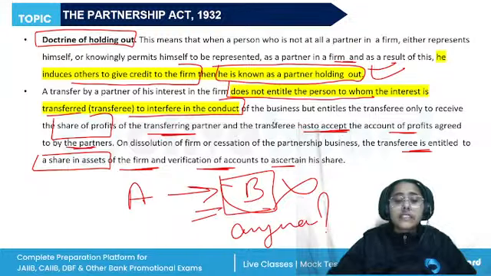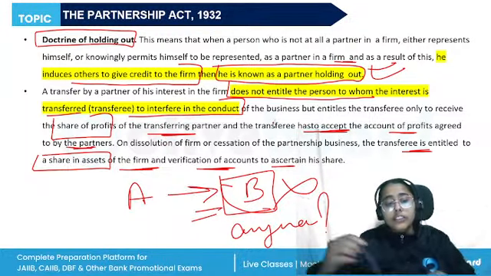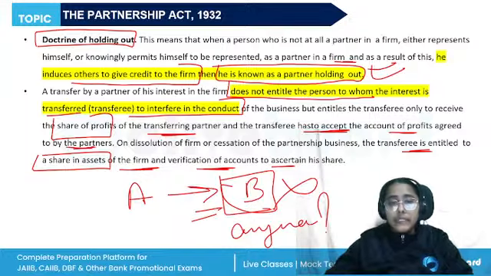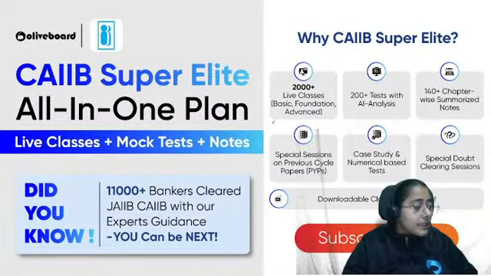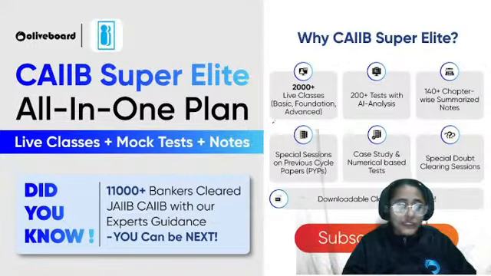So these are the various relations of the partners to one another and the relations of the partners to third parties. And that is all for this. We will be covering the leftover topics from the Partnership Act in tomorrow's session.